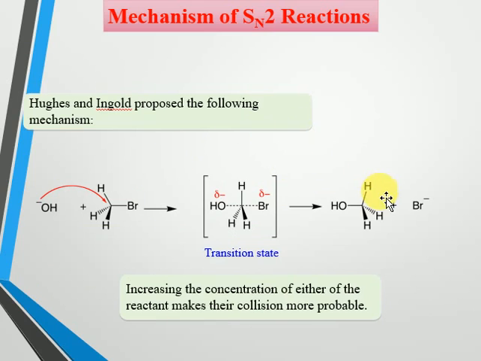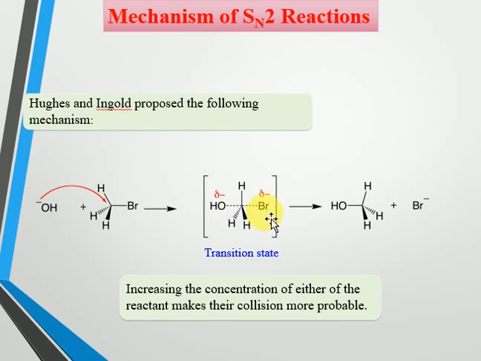And coming to the mechanism, the attacking group of the reagent, that is the nucleophile, will directly attack the methyl bromide, our substrate, so that a transition state is formed where the carbon atom of the alkyl halide is weakly bonded to both the leaving group as well as the attacking group.